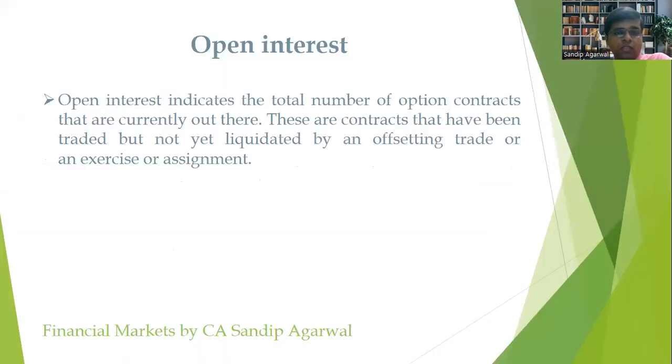So this is the theoretical definition of open interest. Open interest indicates the total number of option contracts that are currently out there. Basically it means whenever a person is buying a particular strike price option of any underlying instrument, at the same point of time another person is selling the same contract. So the total open interest on account of this transaction between the person buying an option and the person selling an option is 1.